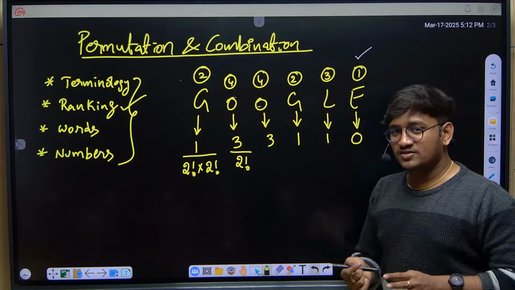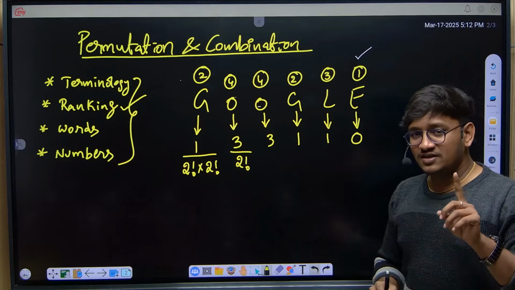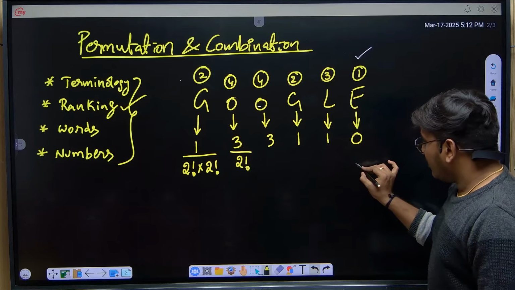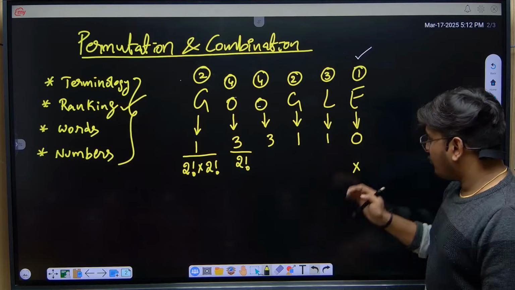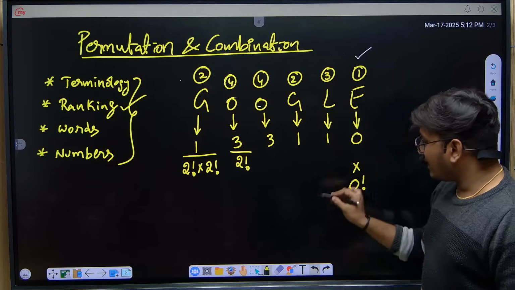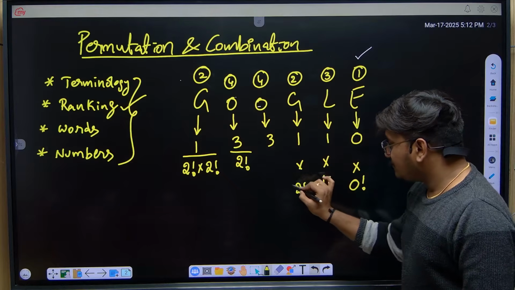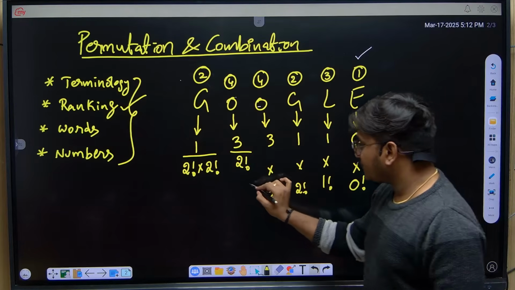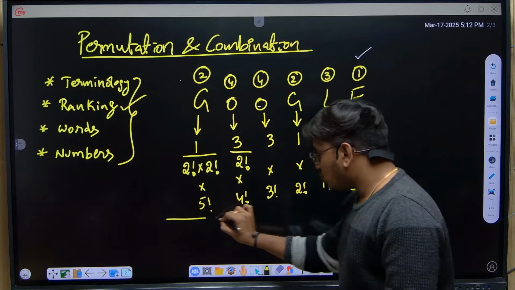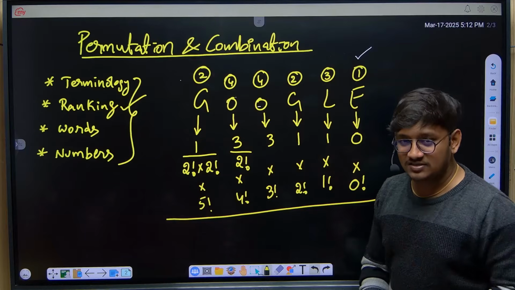Now consider the last, third step. Somebody posted in the chat box, sir, explain the last step again. So I'm explaining it again. Whether with repetition of letters or without repetition, the first step and third step will not change. So remember, in the last third step, from the right hand side, multiply from 0 factorial, 1 factorial, 2 factorial, 3 factorial, 4 factorial, 5 factorial. If you add all these, don't forget to add plus 1 at the last. That will be your final answer.